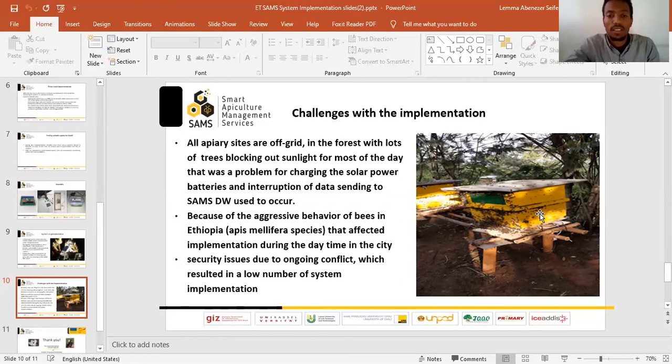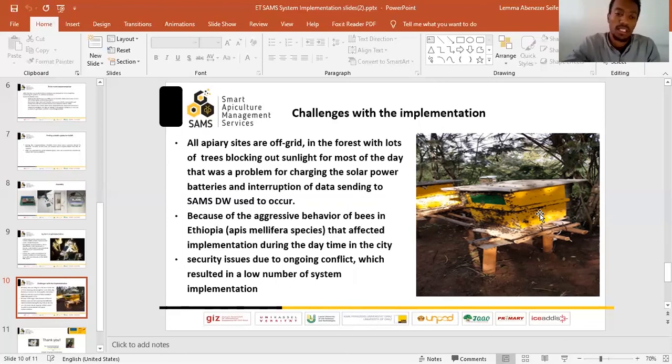Because of the aggressive behavior of the bees in Ethiopia, we cannot implement the system during the day. If we open the hives during the day, the bees emerge out of the hives and start stinging the people around the apiary site. So we cannot do that, and we start implementing at nighttime.